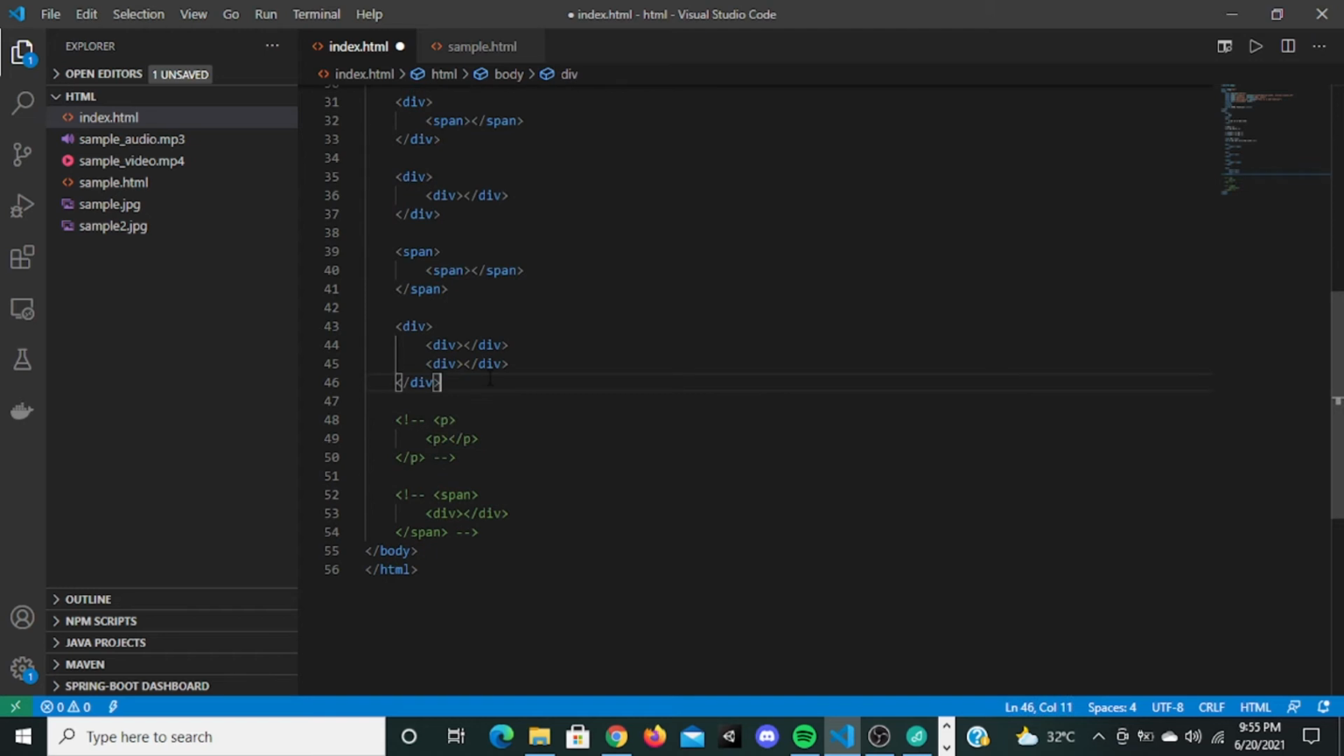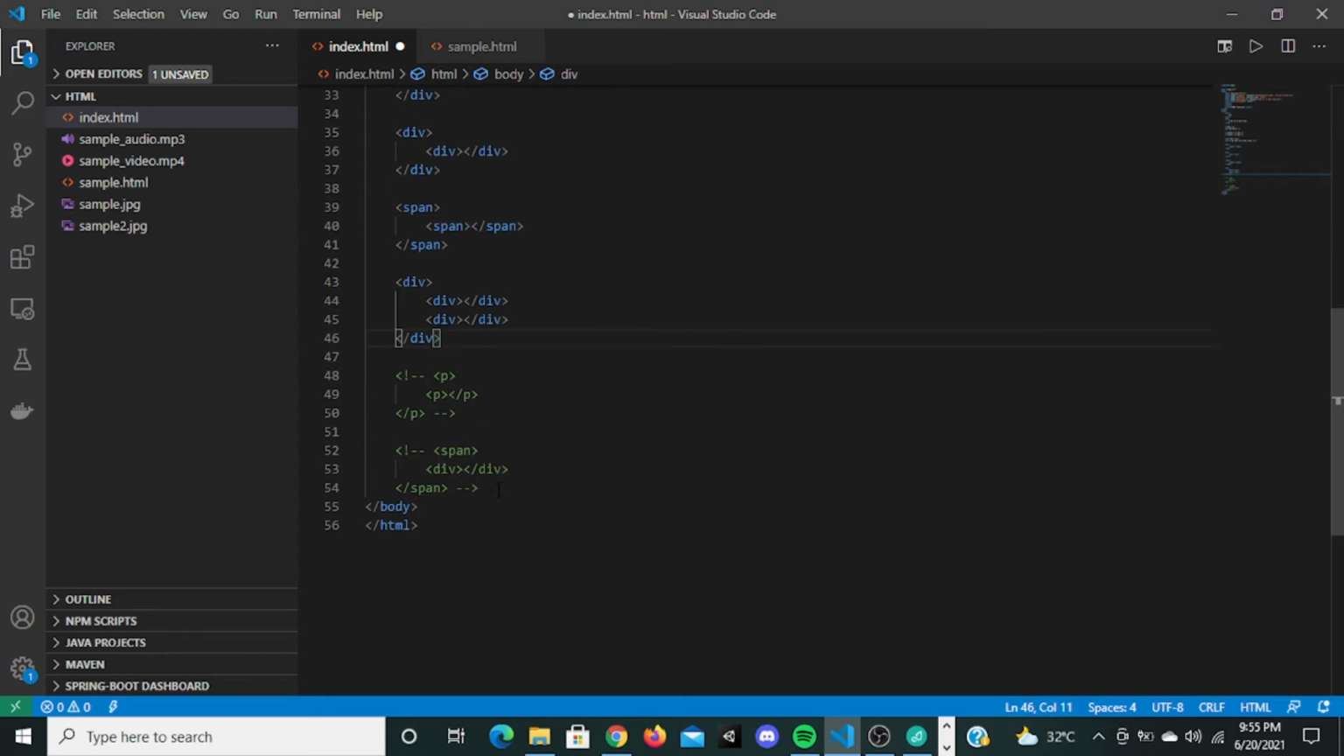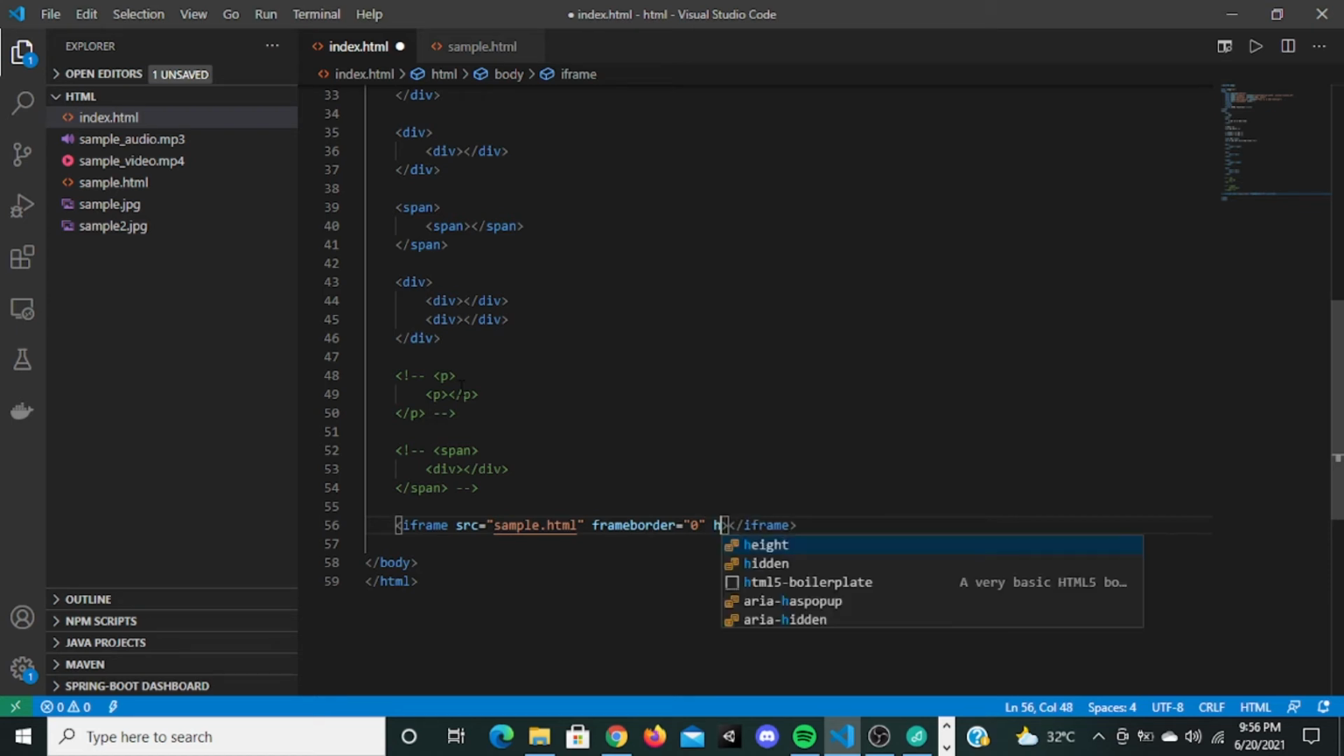Now let's move on to iframe. This tag is called the iframe tag. You have to give a src for this iframe. The src, I can give as sample.html. Now you can give height and width for this, a height of 300 pixels and a width of 300 pixels or something like that.